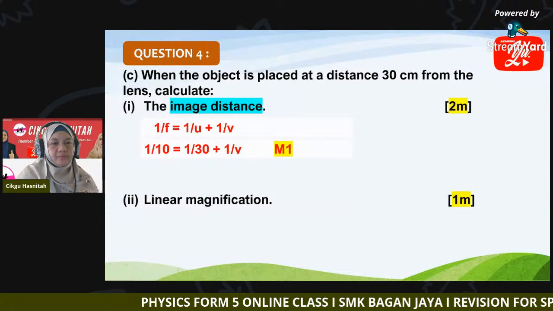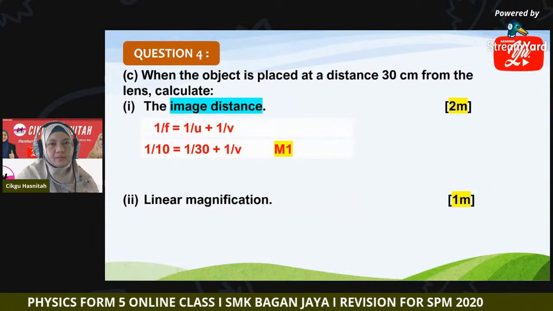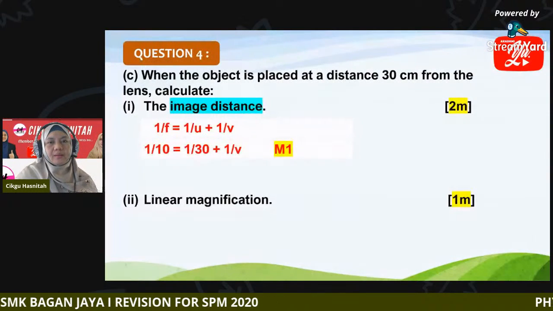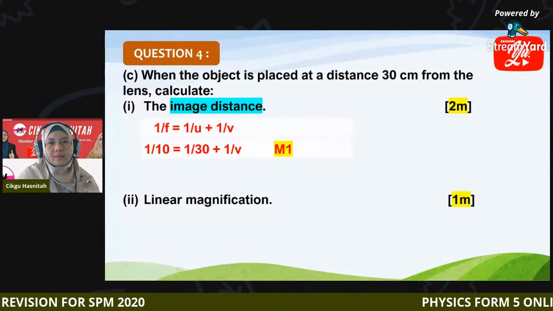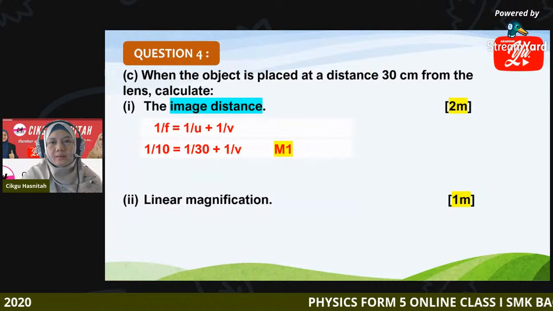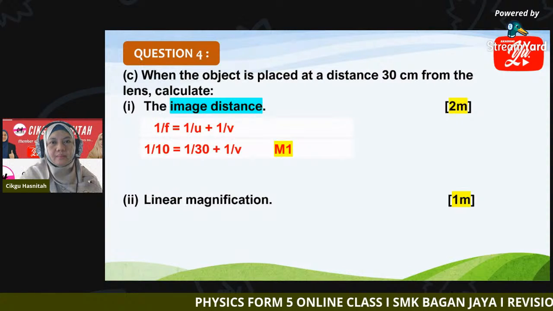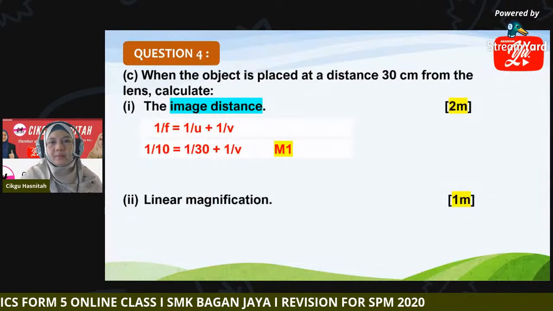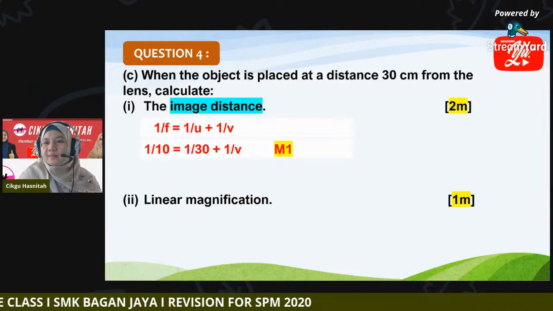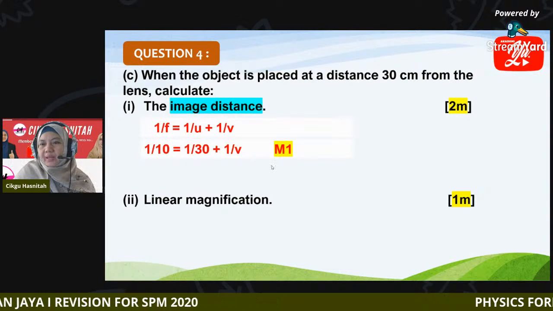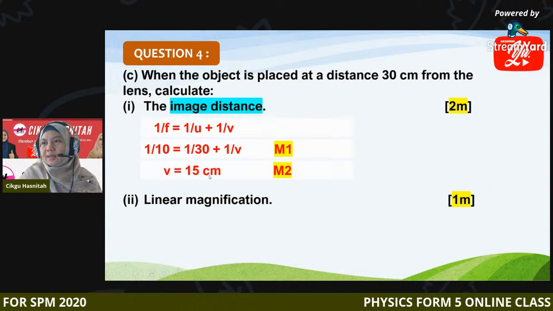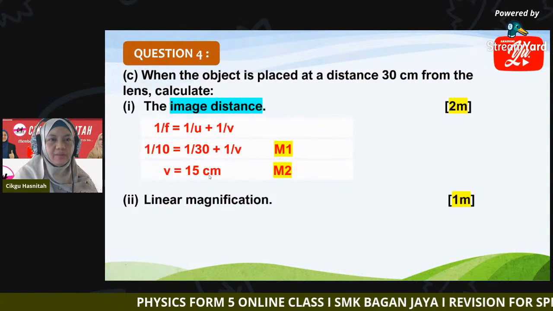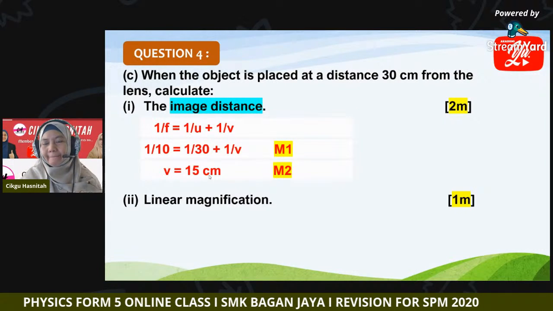So what is the value for V? Yes, it is 15 centimeter. So V is 15 centimeter.